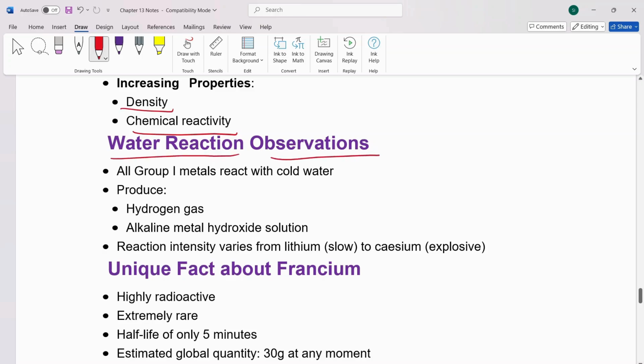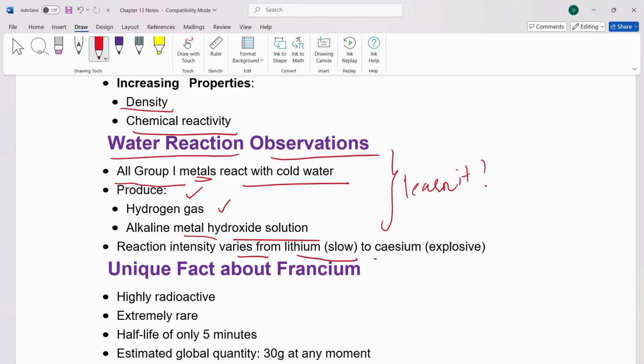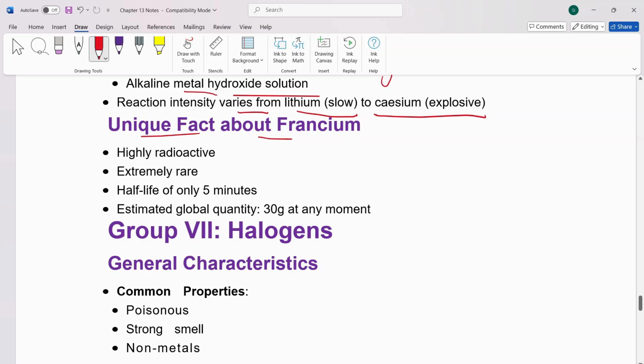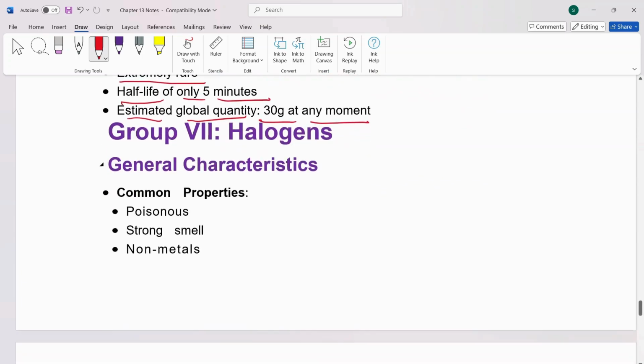Now, water reaction observation. All group 1 metals react with cold water and produce hydrogen gas. Learn it. Important. They form alkali metal hydroxide solutions. Reaction intensity varies from lithium, which is slow, to cesium, which is explosive. Unique fact about francium: highly radioactive, extremely rare, half life of only about 5 minutes, estimated global quantity 30 grams present at any moment.